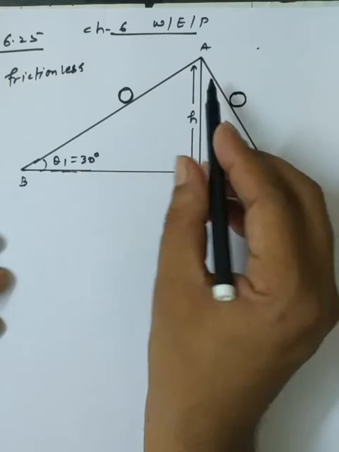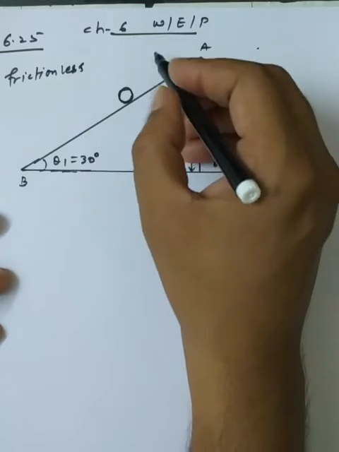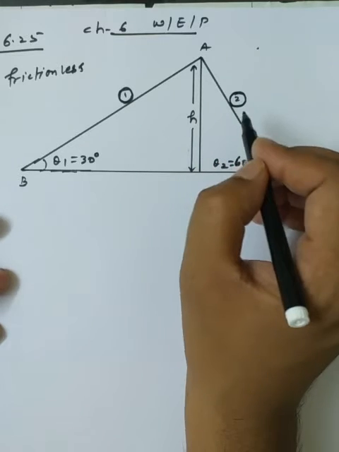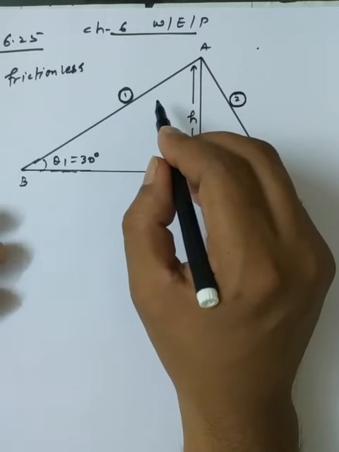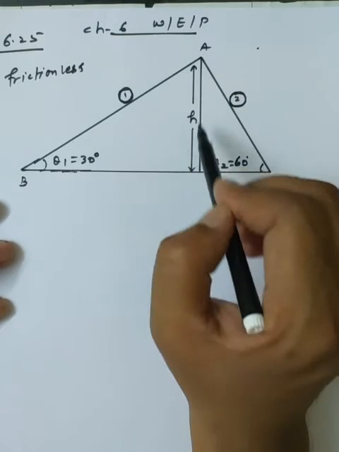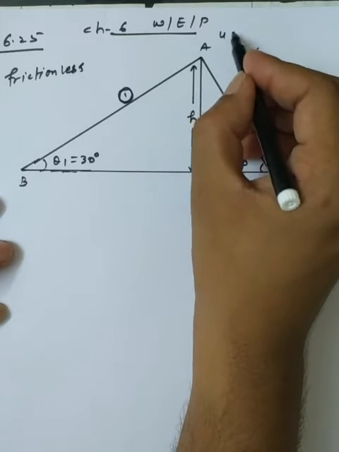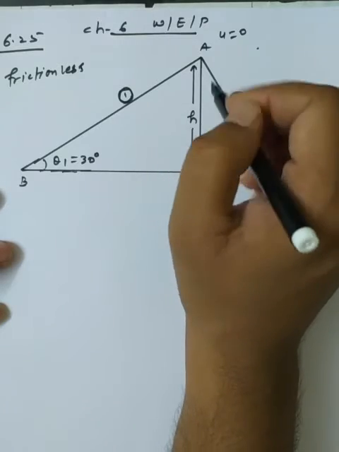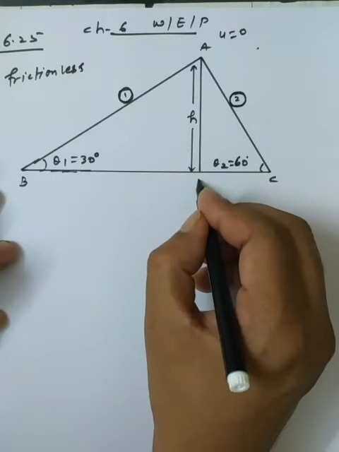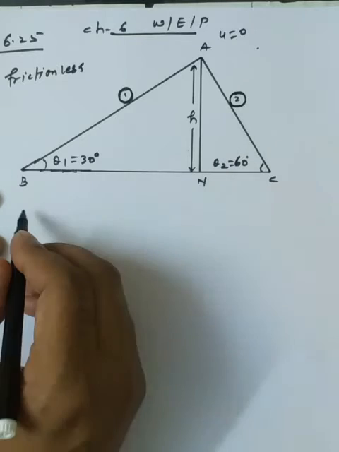Both meet at A, and we are allowing two stones, stone number 1 and stone number 2, to come down from A to B and from A to C. Here we have to assume that both start their motion from rest. So we are assuming that the initial velocity for both of them is 0, but they move from the same height h. So point A is at height h, the same for the two objects.